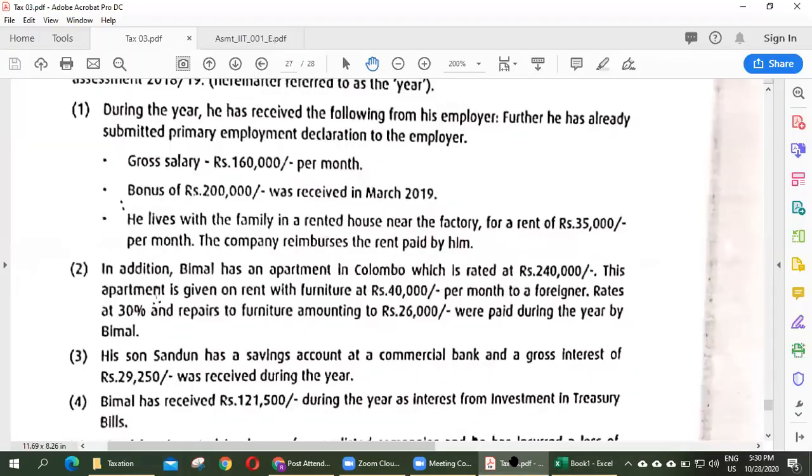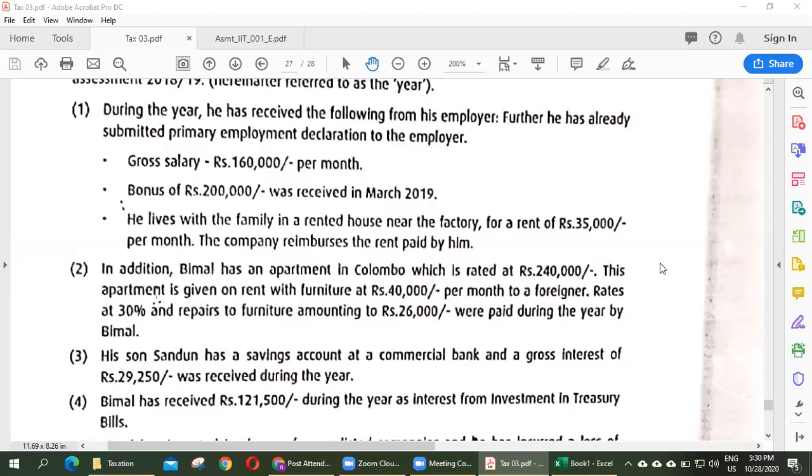And he lives with the family in a rented house near the factory for a rent of 35,000 per month. The company reimburses the rent paid by him. So is the market value of the benefit given or not?